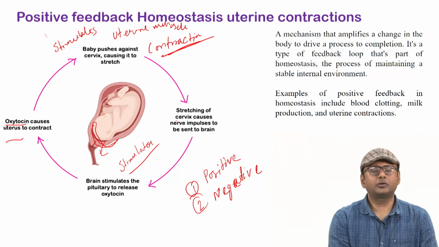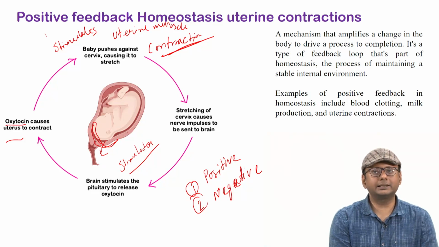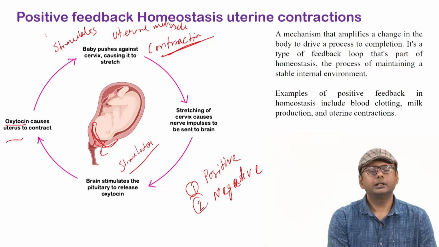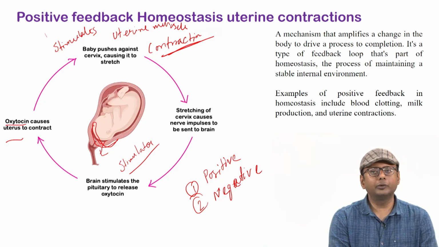The body is not trying to prevent the condition, the body in a way is trying to further progress the condition so that the baby gets delivered. So this is a positive feedback homeostasis, where you can think that maybe balance is now removed from that. It is not a natural condition of course, but this is an emergency situation, right.